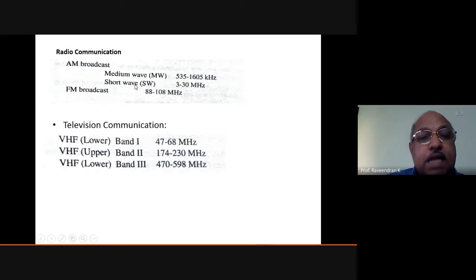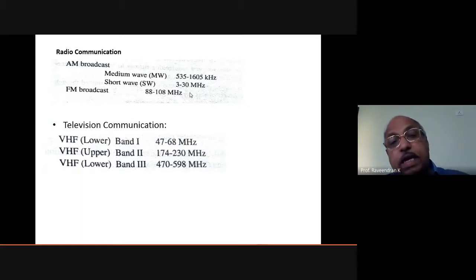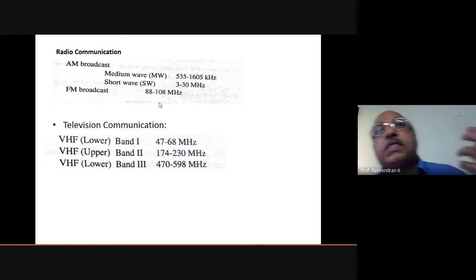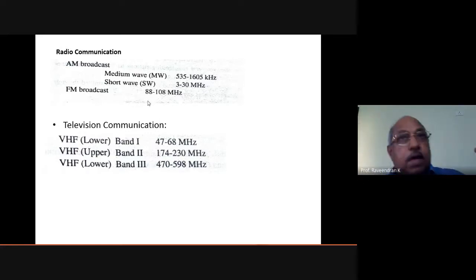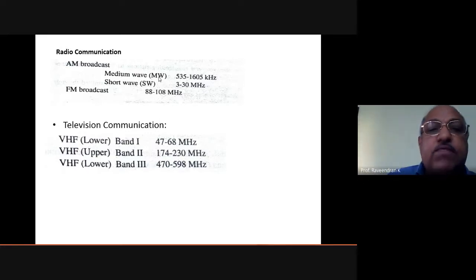And that Sri Lanka broadcasting station is working with short wave communication, that is 3 to 30 megahertz. That is why we have a radio transmitter receiver which can capture the short wave communication system, so that it is very easily audible to us, though it is far away from us. Sri Lanka or Pakistan, we can capture the broadcasting communication from that particular station due to short wave communication.